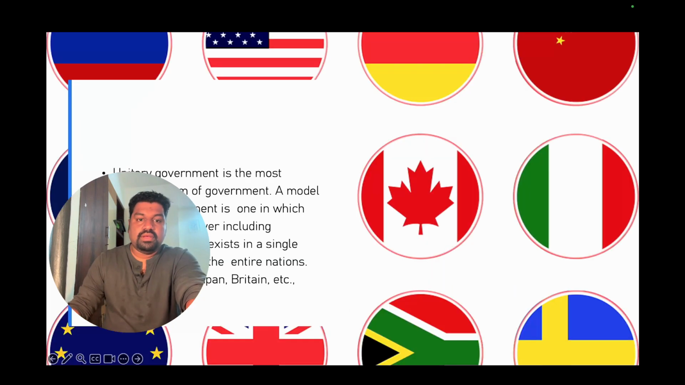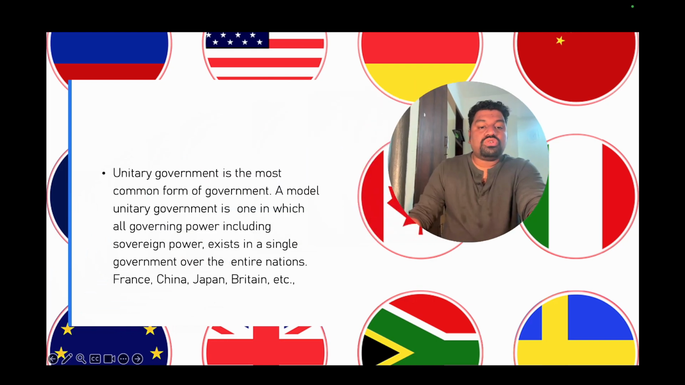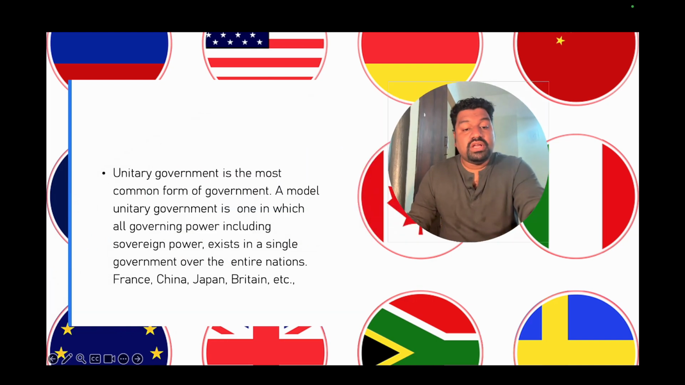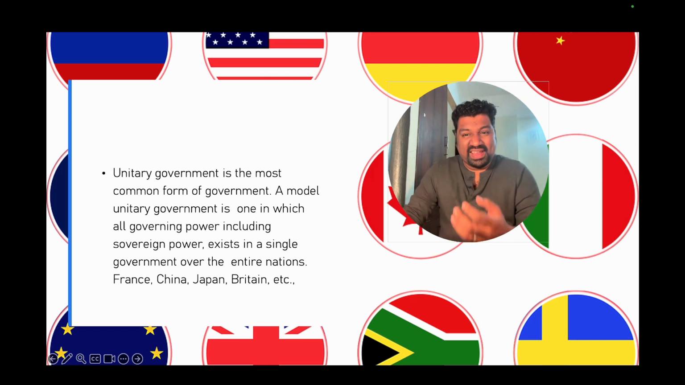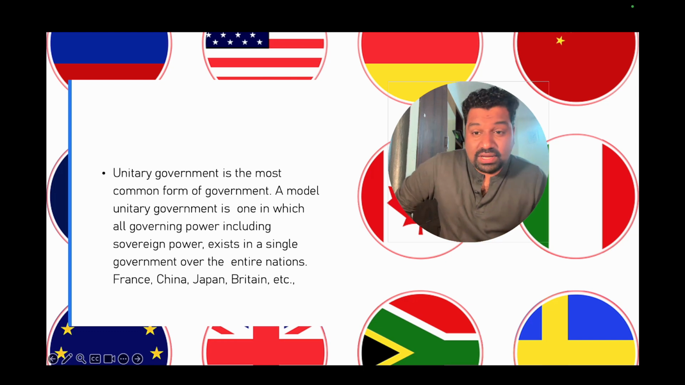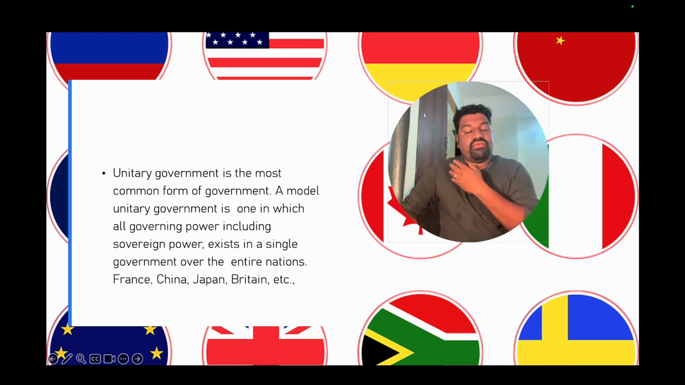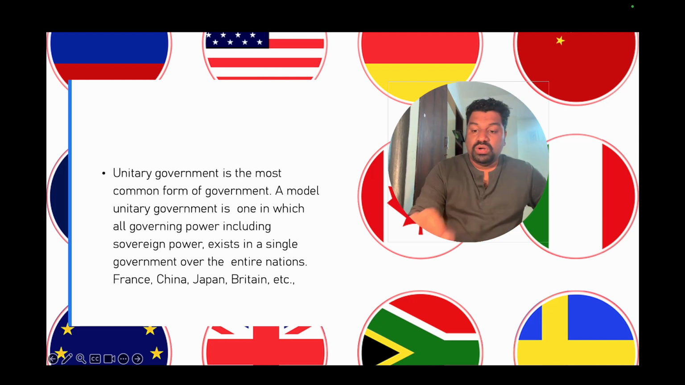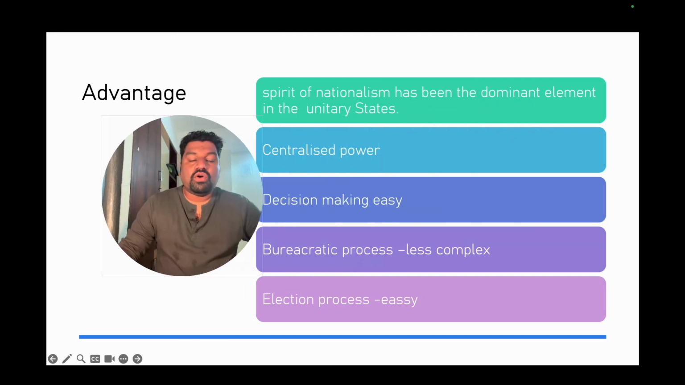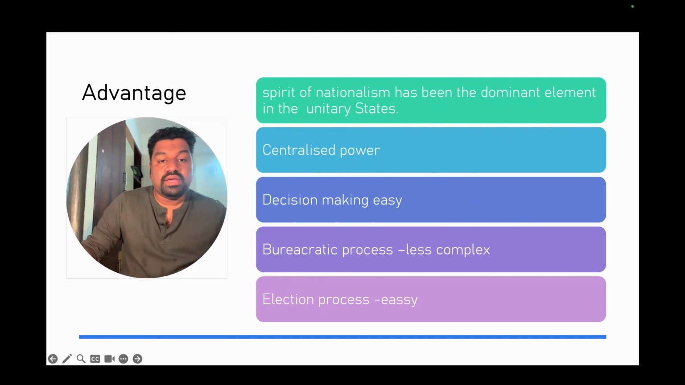Okay. Unitary government is the most common form of government. A model unitary government is one in which all governing power, including sovereign power, exists in a single government over the entire nation. Example: France, China, Japan, and Britain. Okay, these are the governments where we have unitary government. Then, what are the advantages of having a unitary government?